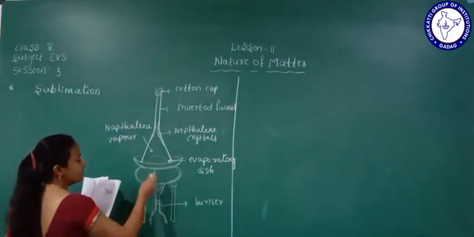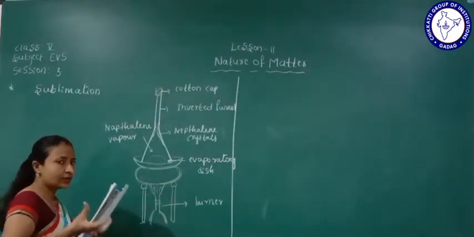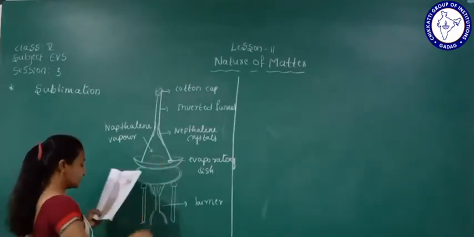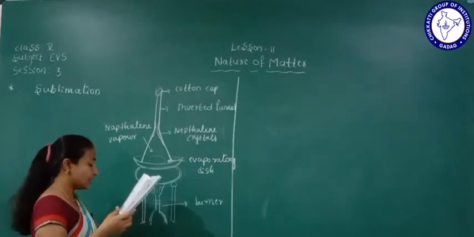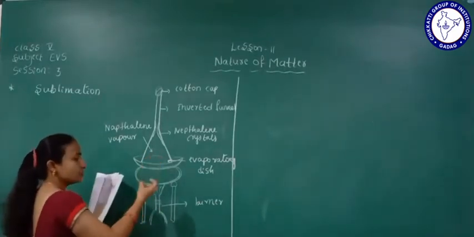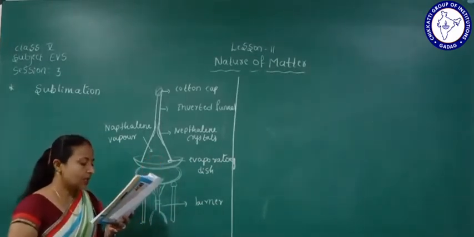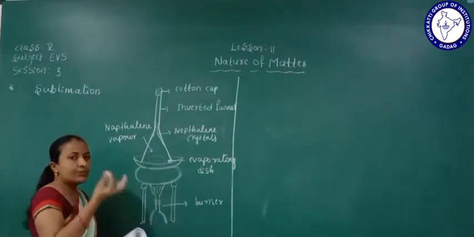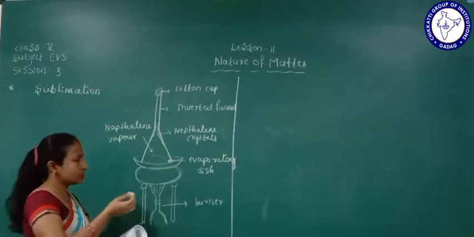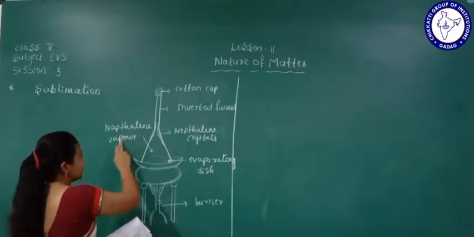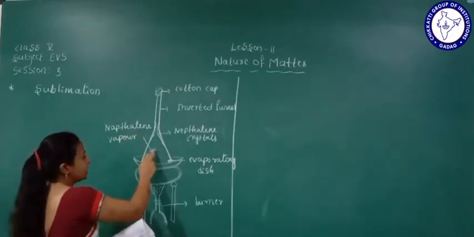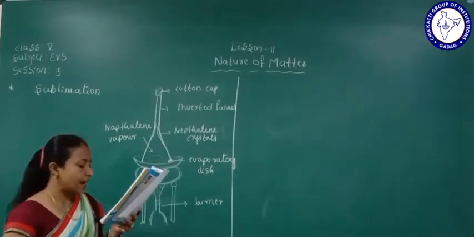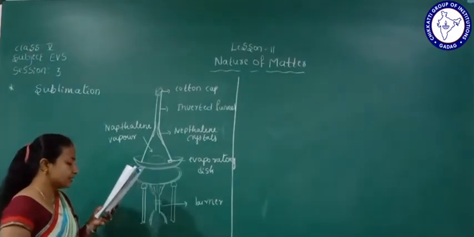When we keep giving heat, it converts into a milky form and keeps spreading. It becomes a vapor, like milky vapors. So the naphthalene vapors are forming here in a milky form, and will be collected on the inner side of the funnel.